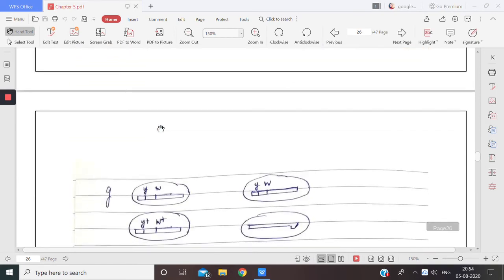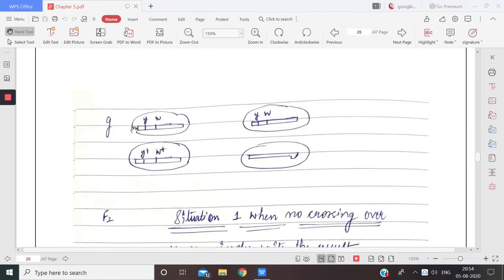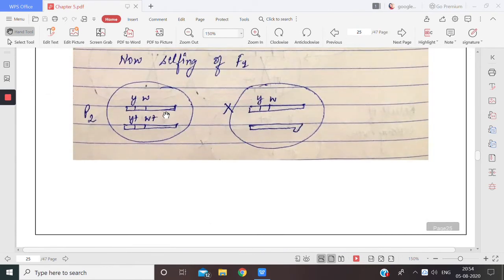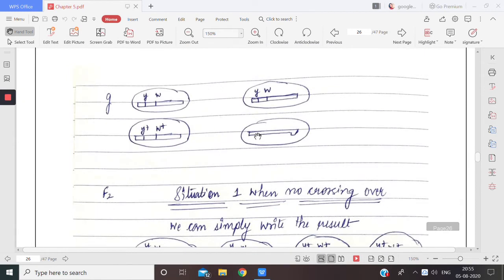One gamete will get this chromosome, the other gamete will get this chromosome. Similarly here, one gamete will get this chromosome and the other will get this chromosome. These are the four gametes that we will be getting.